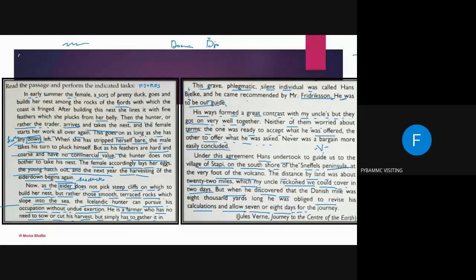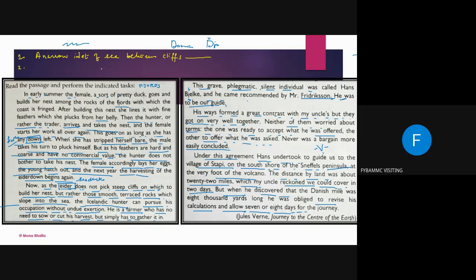Now, question number 1 that I'm going to ask you is, which are the words in the paragraph that mean a narrow inlet of sea between cliffs?